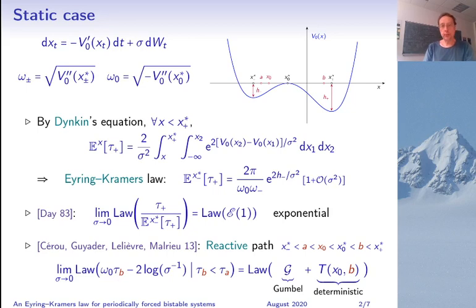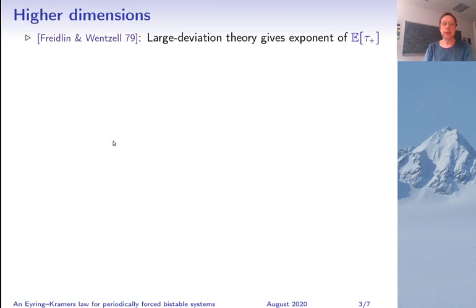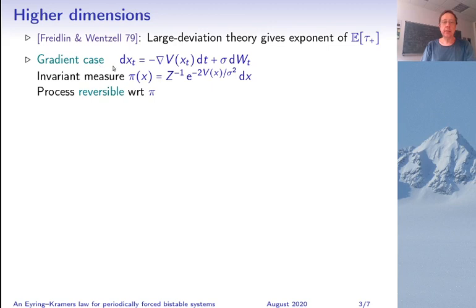Now, our system is not one-dimensional, so what is known in higher dimensions? You can always obtain the exponent of the expected transition time using large deviations, though the formula you obtain is not always very explicit, so this exponent is given as the solution of some variational problem. Now, in the gradient case, much more is known. In particular, the invariant measure is a Gibbs measure, and the process is reversible with respect to this invariant measure.